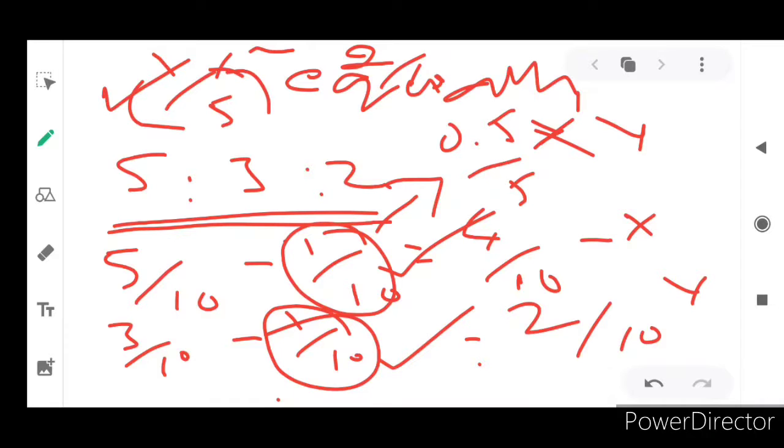And Z already has 2 by 10. And from both partners, how much did he get? 2 by 10. 1 by 10 plus 1 by 10 is 2 by 10. Already he has 2 by 10. So 2 plus 2 is equal to 4 by 10 for Z. Can you understand now?